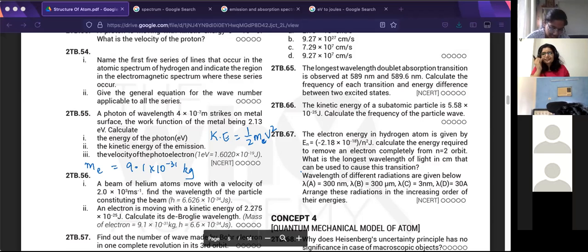For the next part, Adat and Rishit, you guys have to convert it back, because if you do half mv square, you get it in SI unit. So this value will give you in joules. Sanat, yes, kinetic energy is right. Ma'am, I did not listen to the mass. What was the mass? Oh, you wrote it.